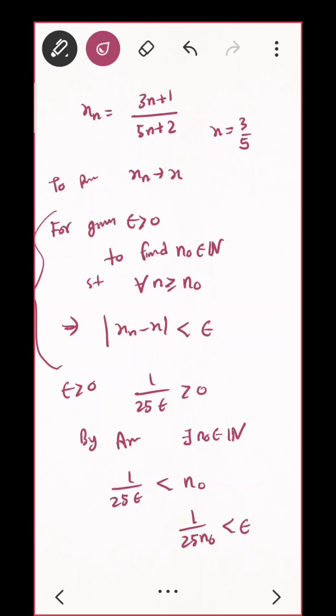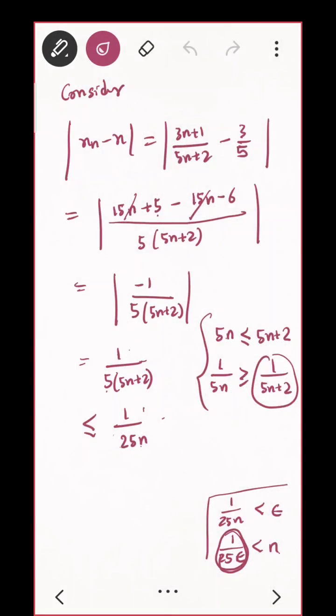So now the part is just to fill in the blanks. You already know the relation between n and n naught. So this guy will be less than or equal to 1 upon 25 n naught. Since n is greater than or equal to n naught, 1 upon n is less than or equal to 1 upon n naught.